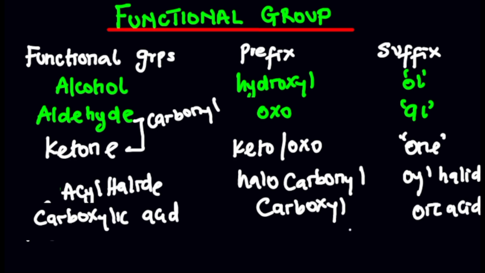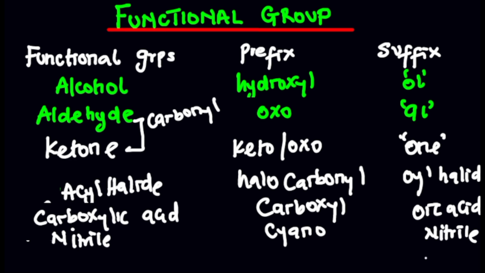Then another one we can have is nitrile. It's also a functional group, and as a prefix you see it as cyano, carbon connected to nitrogen. As a suffix, it is nitrile, and as a prefix, it is cyano.